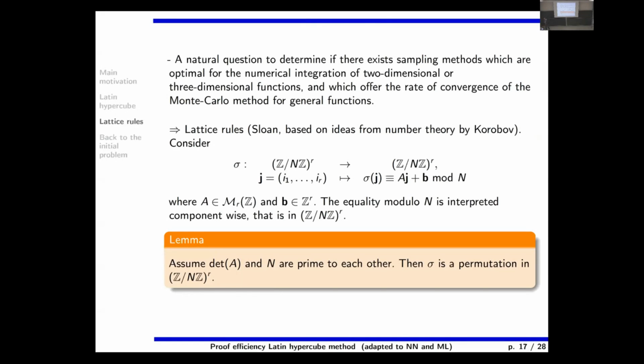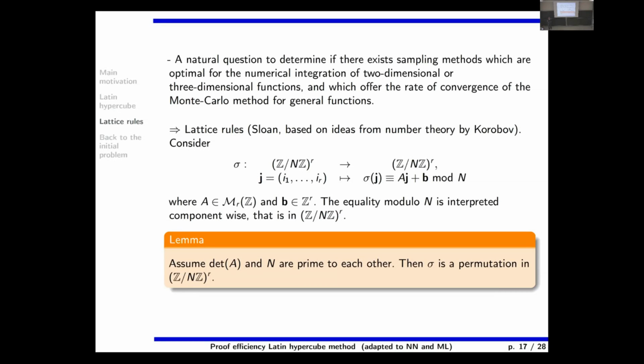Then, because we wanted to go one step further, I will show you numerical results. I wanted to evaluate lattice rules for the same problem. It is a very natural question, because if I understand a Latin hypercube as a certain sampling such that the projections on all axes are perfectly equidistributed, then it is natural to ask if the projections on all faces or hyperfaces are also equidistributed.